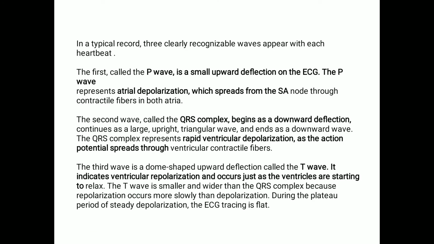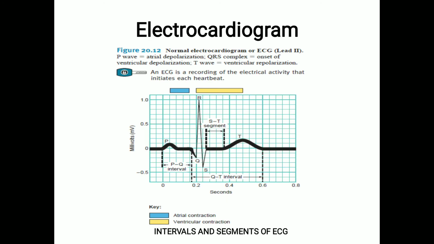So this particular slide shows the PQRST complex. We have explained this already in the previous slide, and you can see one cardiac cycle is recorded as the PQRST. After that there is a flat line, then the second cycle continues. In this picture, apart from the PQRST complex, there are some segments. You can see the PQ interval, ST segment and QT interval. These segments we can see in the next slide.